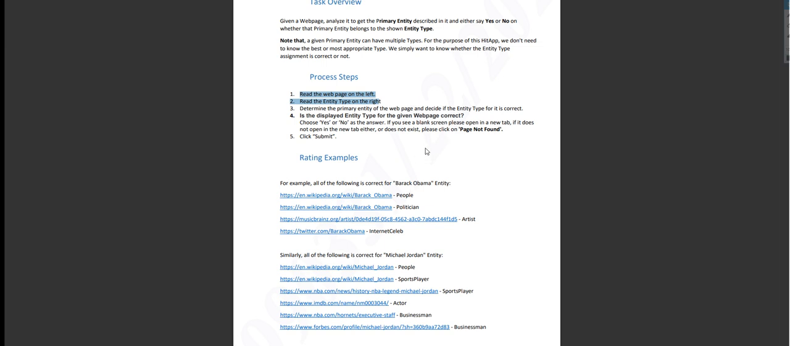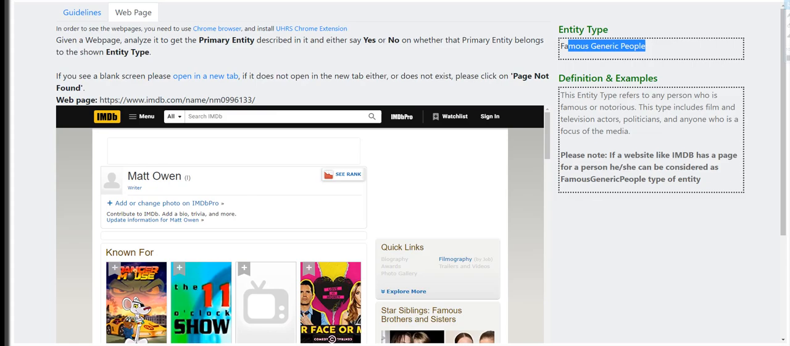If you see a blank screen, open it on a new tab. If it does not open in the new tab either or does not exist, please click on page not found and then click submit. This one should be easy. So let's work on this one.